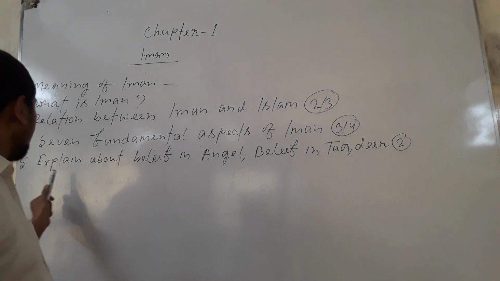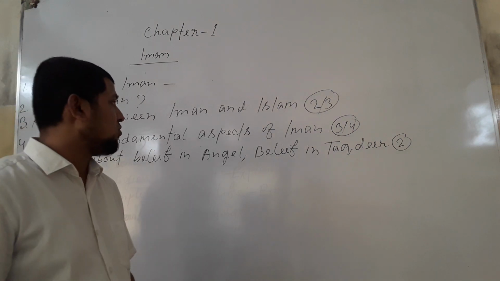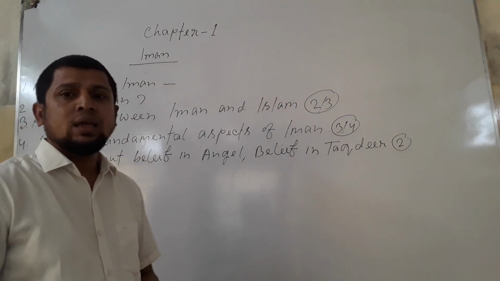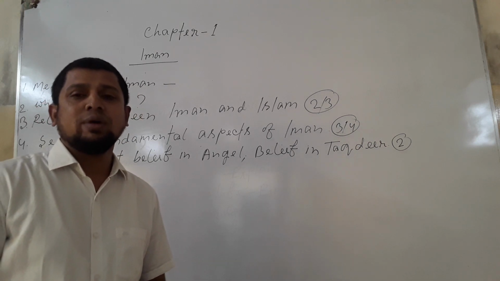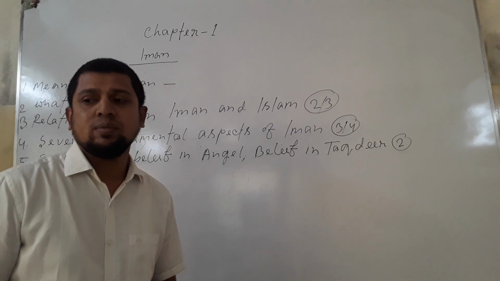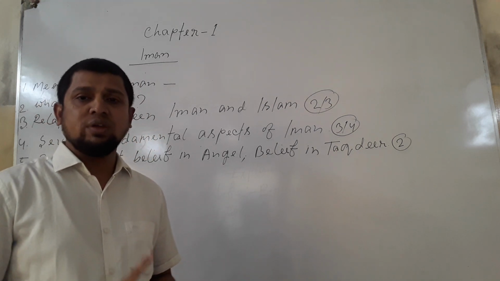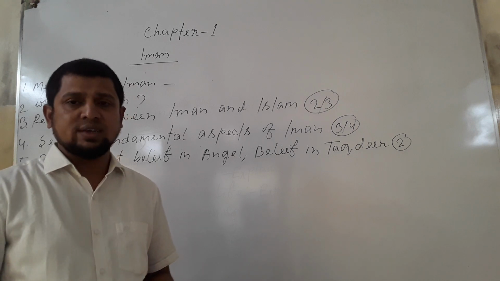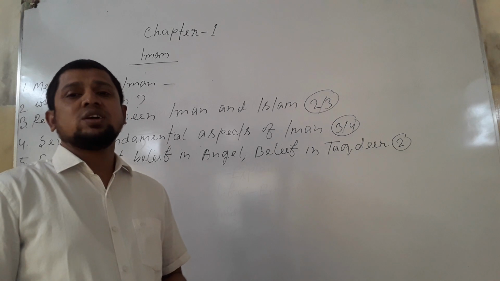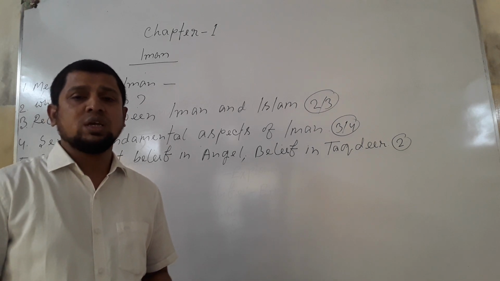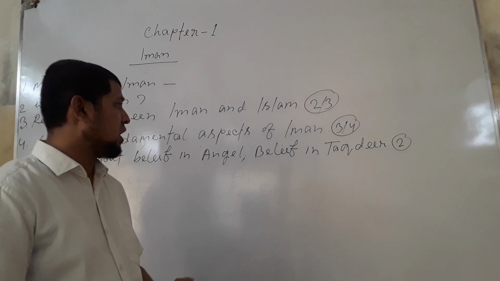Okay, dear students, now we are going to discuss the 7 fundamental aspects of Iman. We know from the very beginning of your classes that Iman has 7 aspects. First of all, believe in Allah, believe in angels, believe in Taqdeer, believe in heavenly books, and believe in resurrection, Qiyamah.